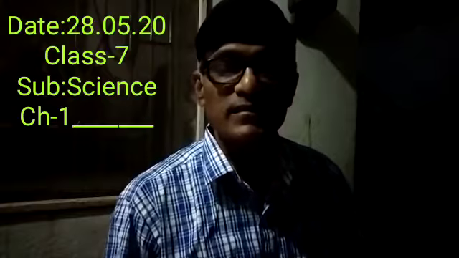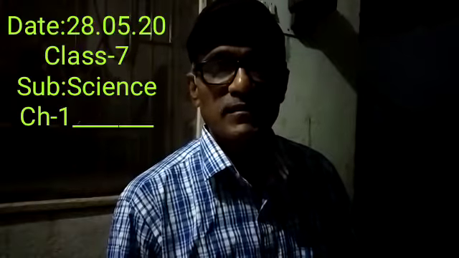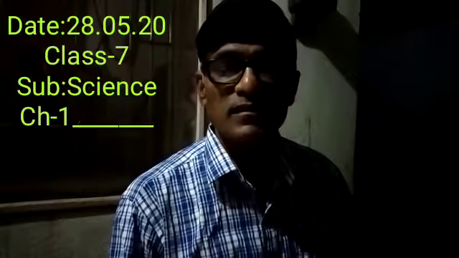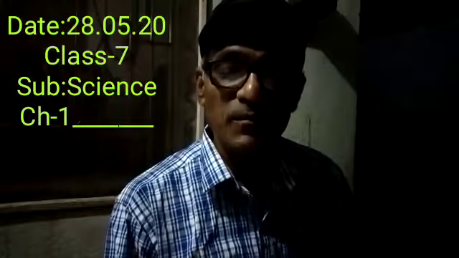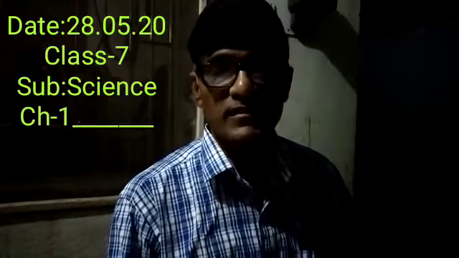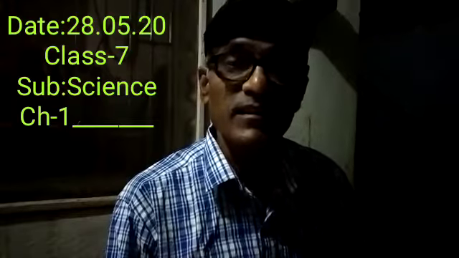Now let us see what are the modes of nutrition in plants. The basic modes of nutrition in plants are of two kinds. First is autotrophic and the second is heterotrophic.